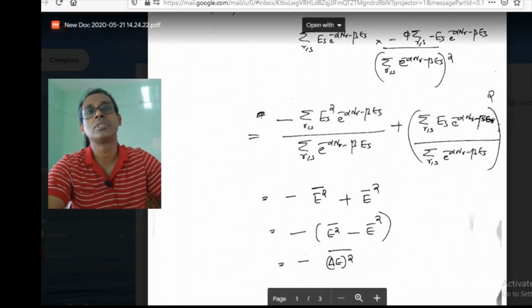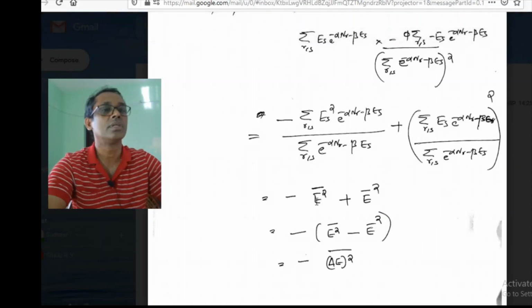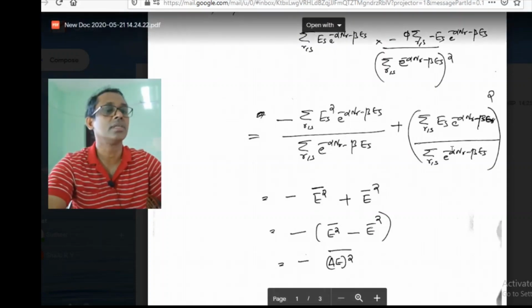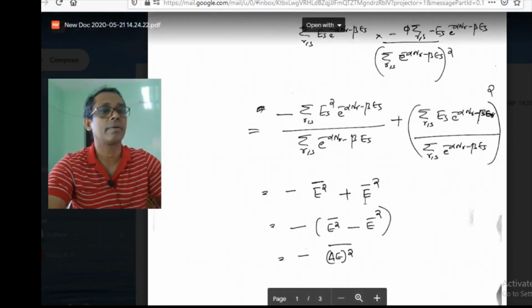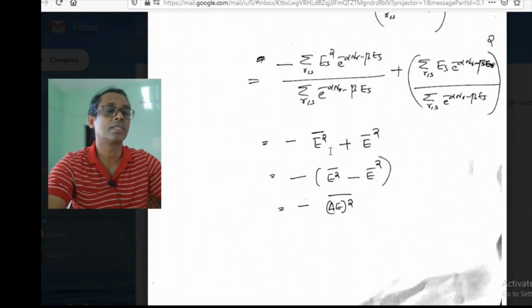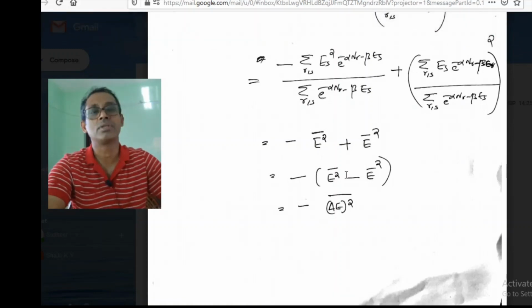These are the two terms that we get. The first one is the mean value of the square of the energy. The second one is the square of the mean value of the energy. Taking the negative sign as a common factor, this will be the mean of the square of the energy minus the square of the mean energy.